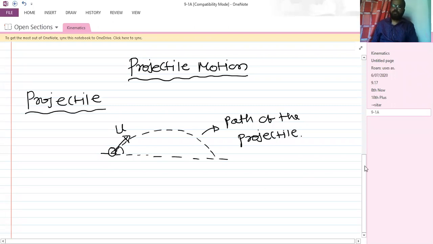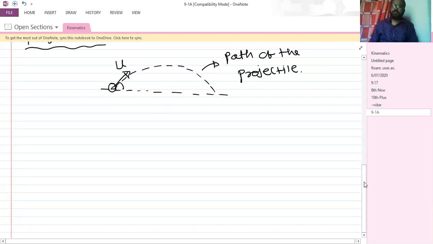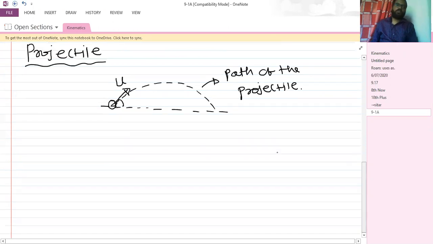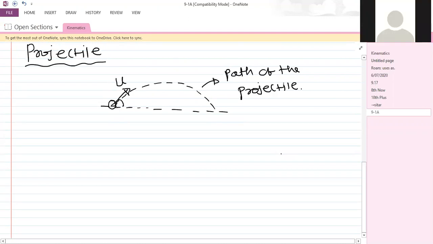So what is a projectile? Any body which is thrown at an angle which is not equal to 90 degrees with respect to horizontal near the surface of the earth is called a projectile.